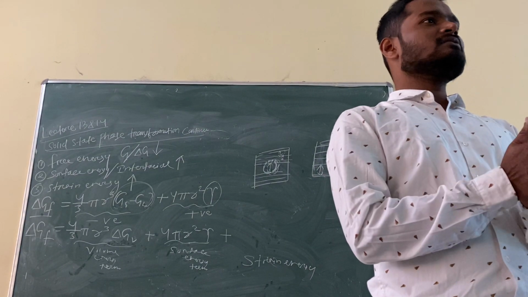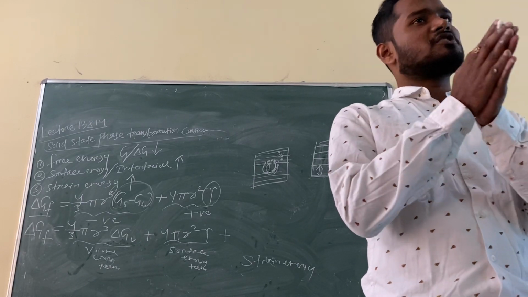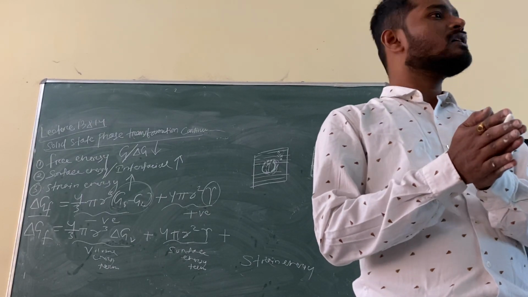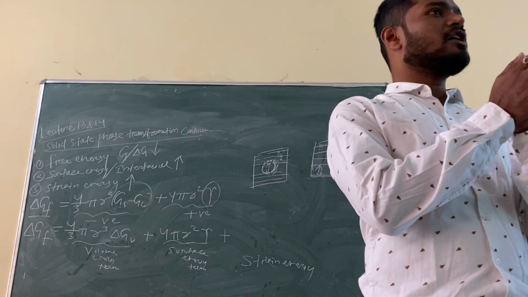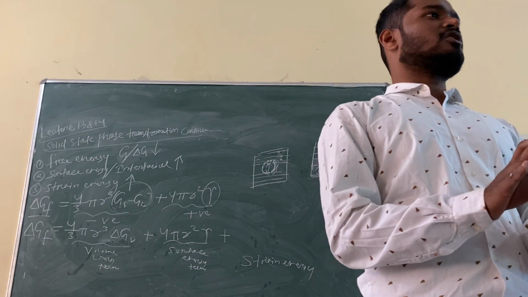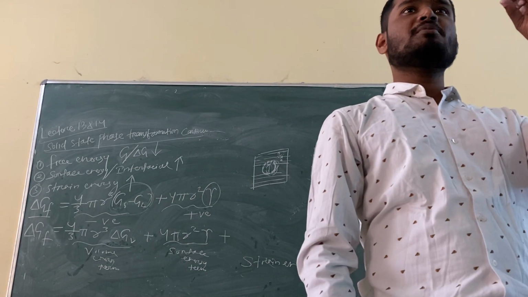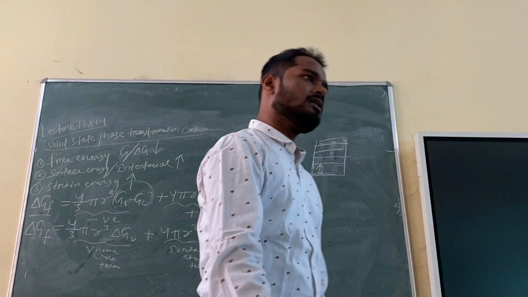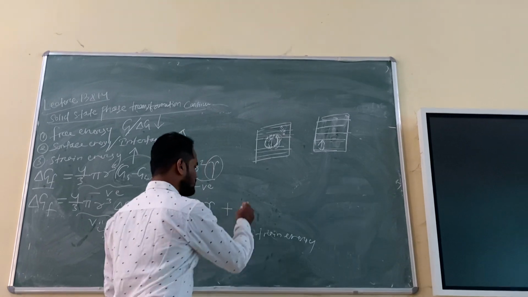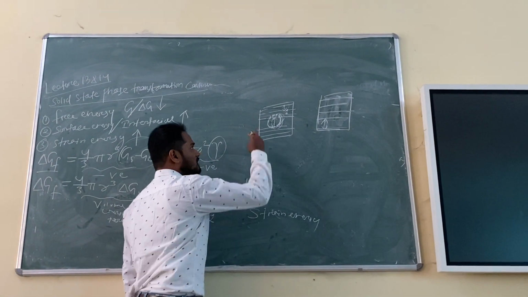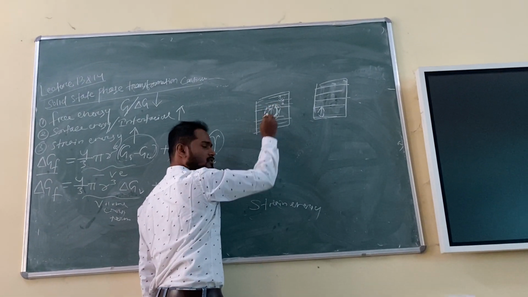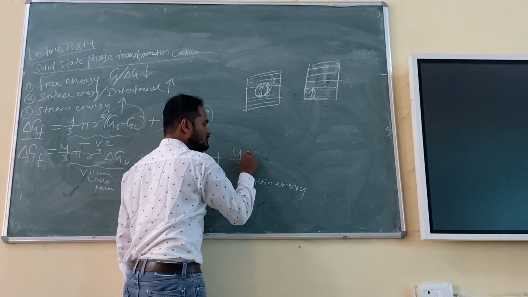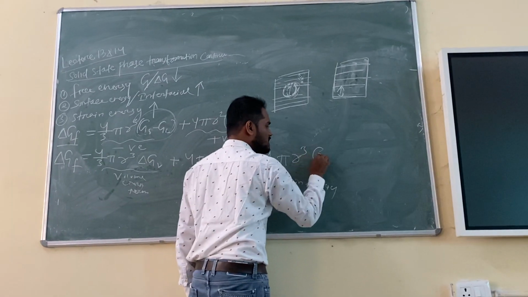So my point is, if there is a change in crystal structure due to formation of a new phase, strain will be there. And if the parent phase and product phase have the same crystal structure, but there is a change in the lattice parameter, then also there will be strain in the material, right? So that is called strain energy. So I can simply write, suppose the new phase is spherical again, so it will be 4/3 πr³ g_e.